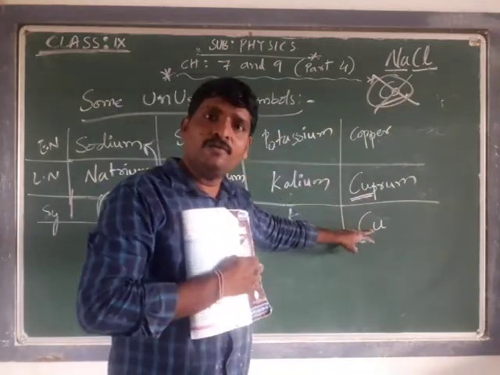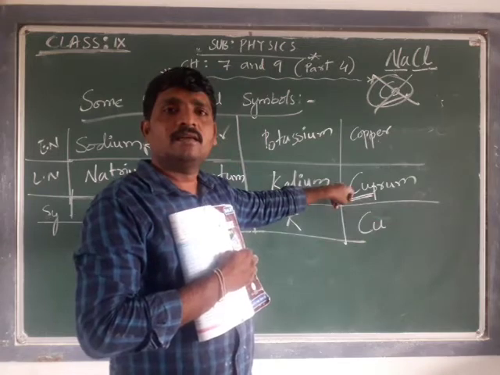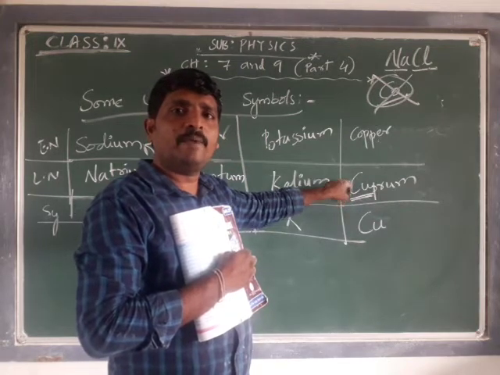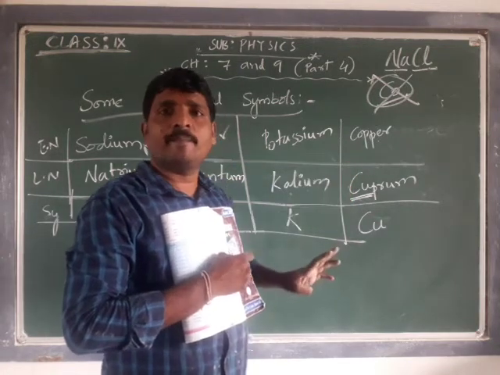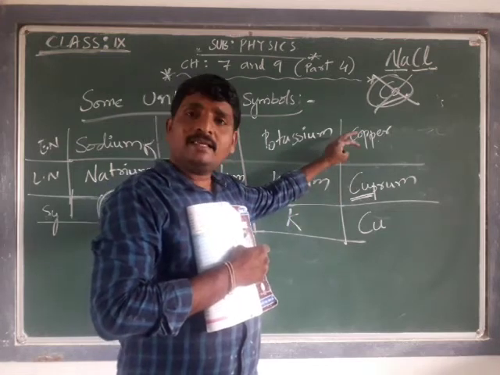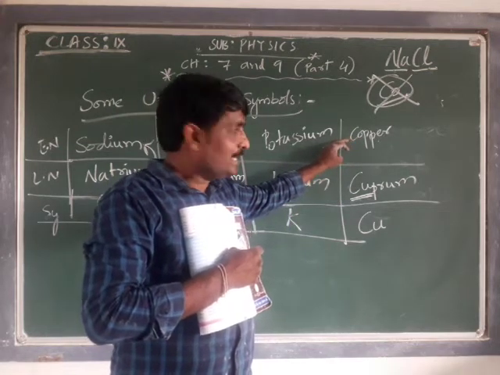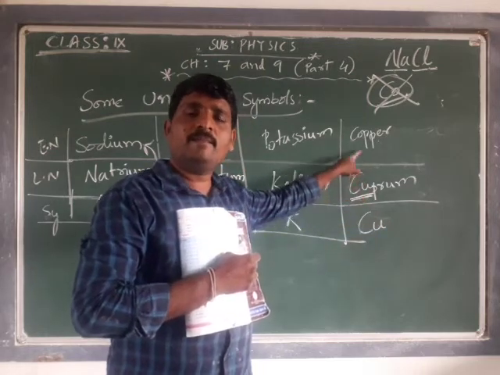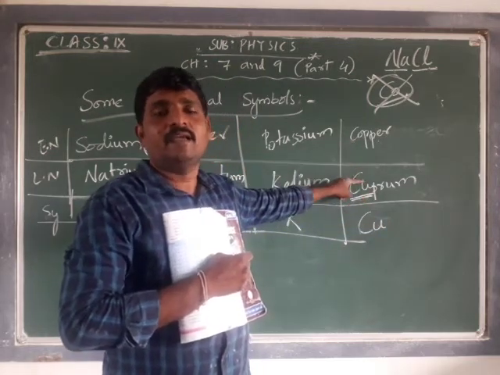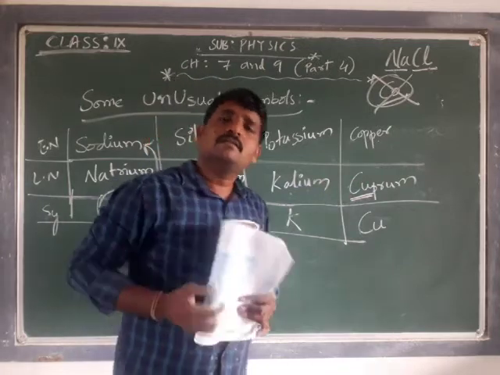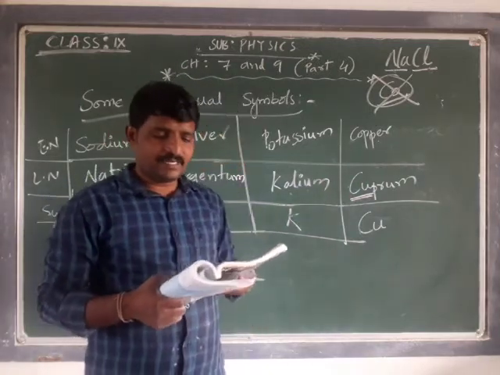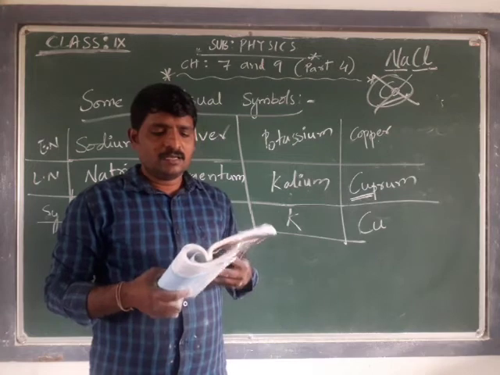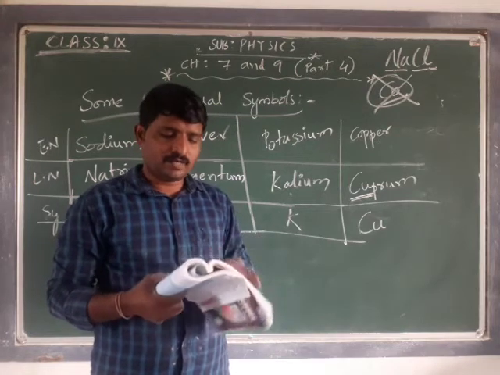Copper is Cu because Cu is taken from the Latin name of copper, which is cuprum. Copper is the name of the element, but the symbol of the element is Cu because of the Latin name of that respective element, cuprum. Okay, those are the unusual symbols that we take. Gold has aurum, so Au.